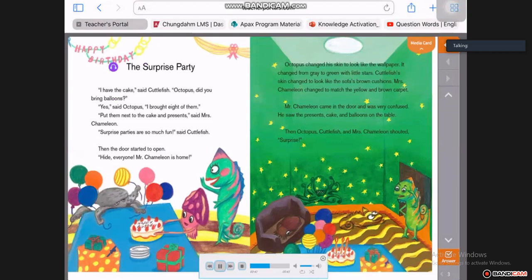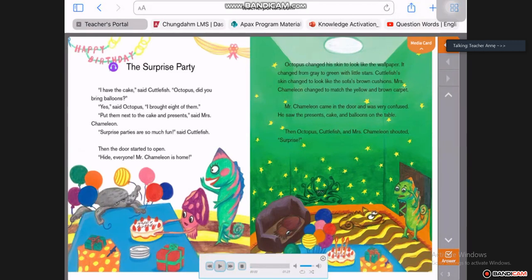Octopus changed his skin to look like the wallpaper. It changed from gray to green with little stars. Cuttlefish's skin changed to look like the sofa's brown cushions. Mrs. Chameleon changed to match the yellow and brown carpet. Mr. Chameleon came in the door and was very confused. He saw the presents, cake, and balloons on the table. Then Octopus, Cuttlefish, and Mrs. Chameleon shouted, "Surprise!"